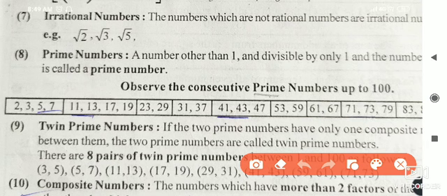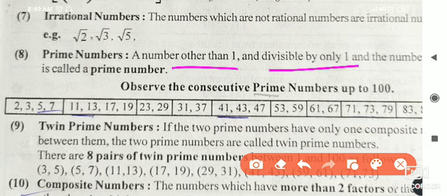Okay, those numbers are called prime numbers. For example, if you are writing 1 to 100, one thing we have to keep in mind is that 1 is not a prime number and not a composite number. Next, the definition of a prime number: a number other than 1 that is divisible by only 1 and itself, those numbers are called prime numbers.